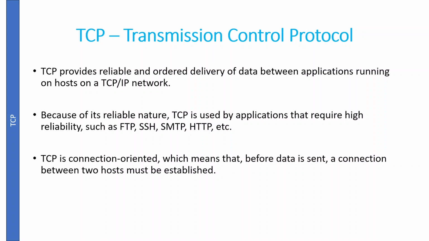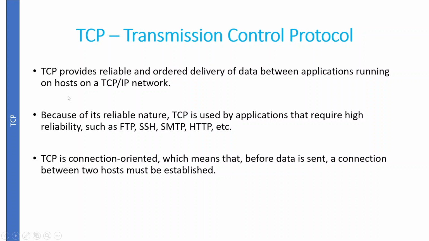That means before transferring any data, TCP is going to establish a connection between our data sending device and the receiving device. After establishing this connection, it is going to transfer the data, right? And it also waits for the acknowledgement of whether that packet was received on the receiving end. Otherwise, if you take the UDP protocol, there is no acknowledgement. We call that an unreliable protocol when it comes to UDP, User Datagram Protocol.